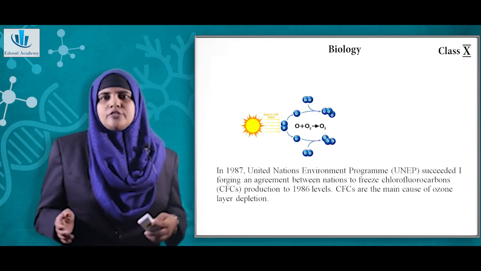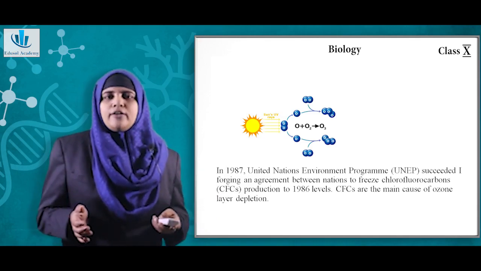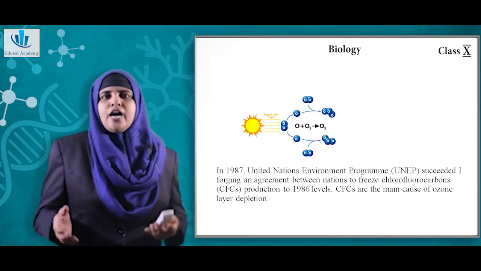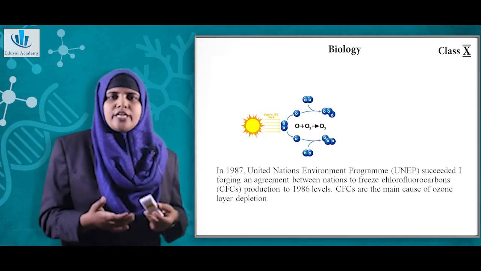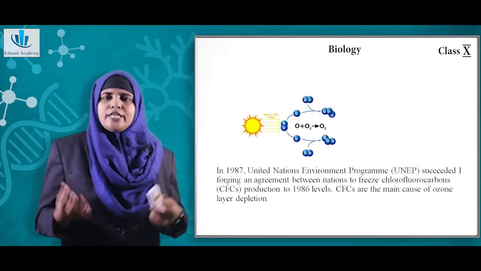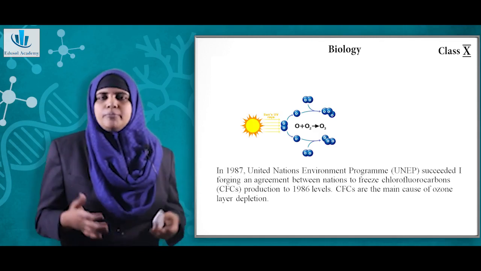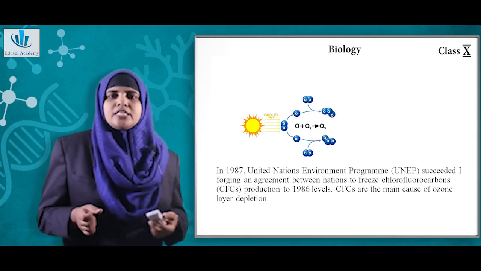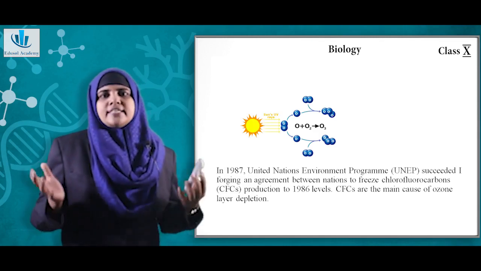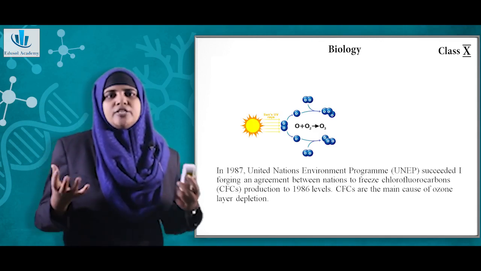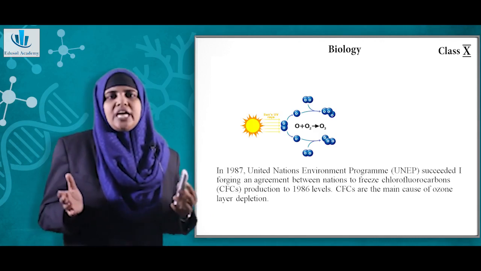Now the third part of the question is what steps are being taken to limit the damage to the ozone layer. We know that the ozone is depleting in the stratosphere, and if the ozone is depleted, then the sun's ultraviolet radiation will reach the earth and it will lead to many problems, for example skin cancer, or it will damage the immune system as well. So what are the steps being taken? There was the United Nations Environment Programme, which succeeded in forging an agreement between the nations to freeze chlorofluorocarbon production to 1986 levels.